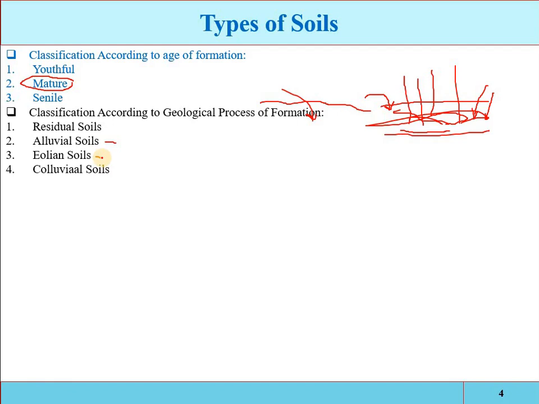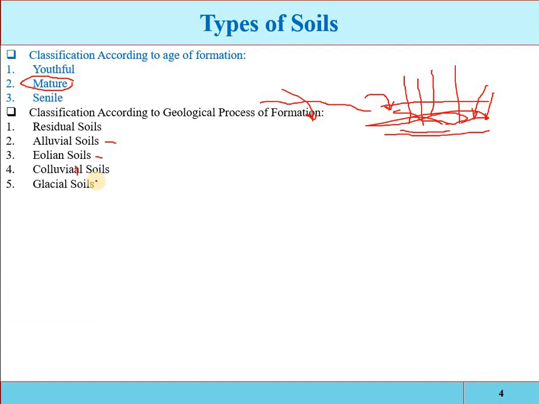The fourth type of soil based on the geological formation is the colluvial soil. It is formed by the deposition of rain wash below foothills. When heavy rainfall occurs on hilly areas, it washes out the surface particles from the hills and deposits them at the foot of the hill. That deposited soil at the foot of the hills is called the colluvial soil.